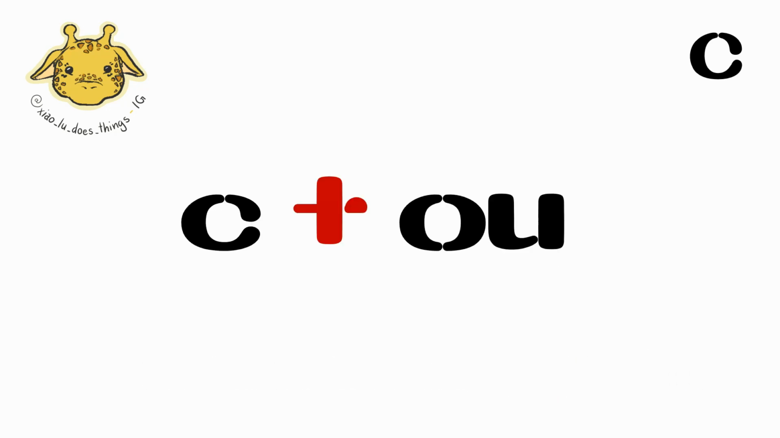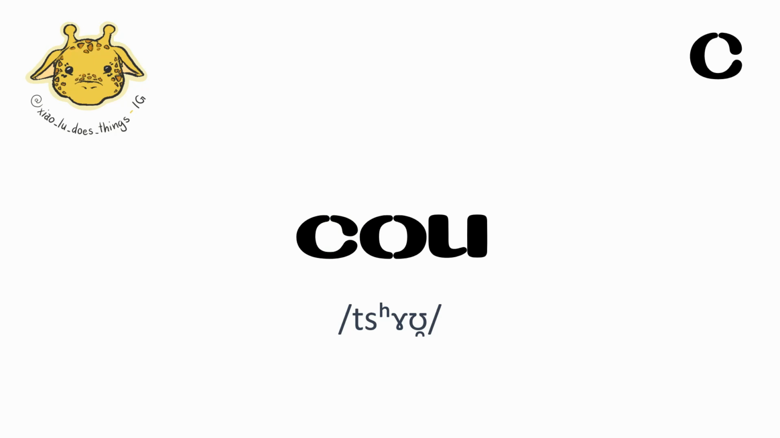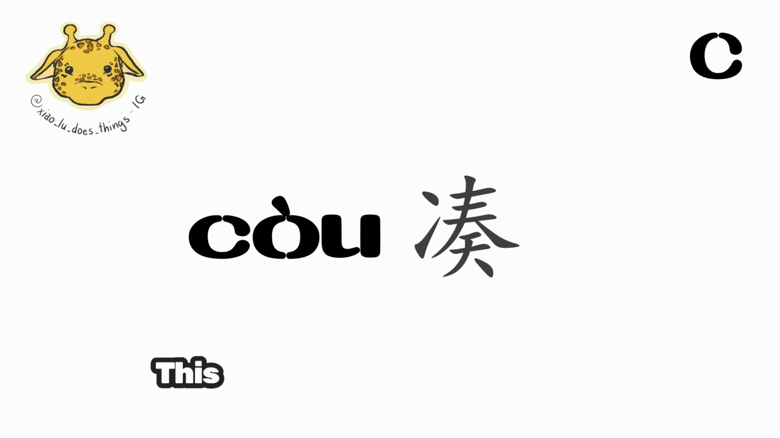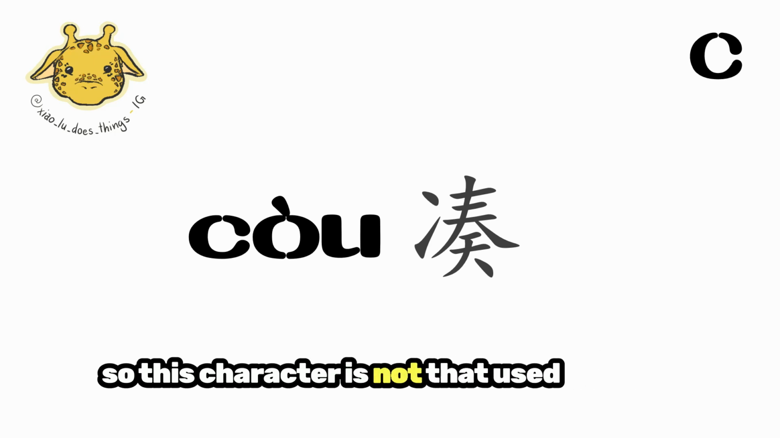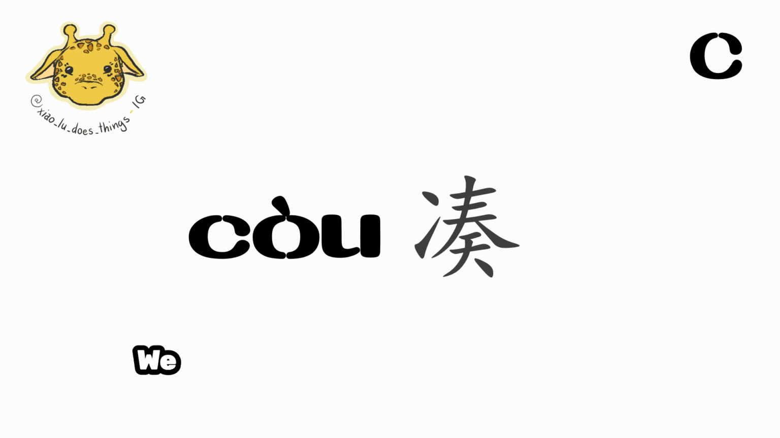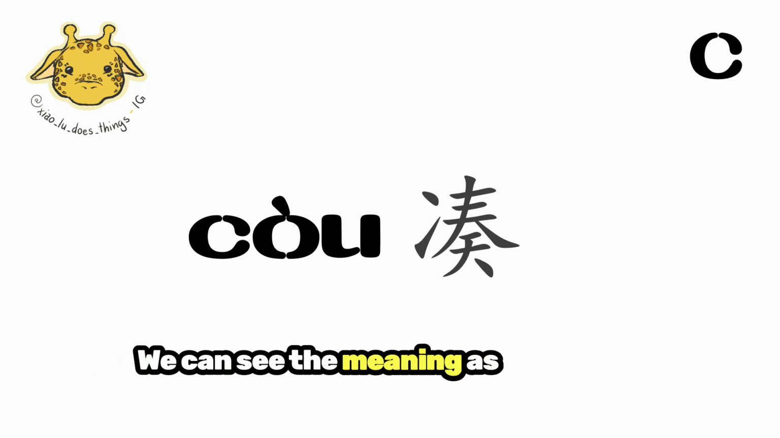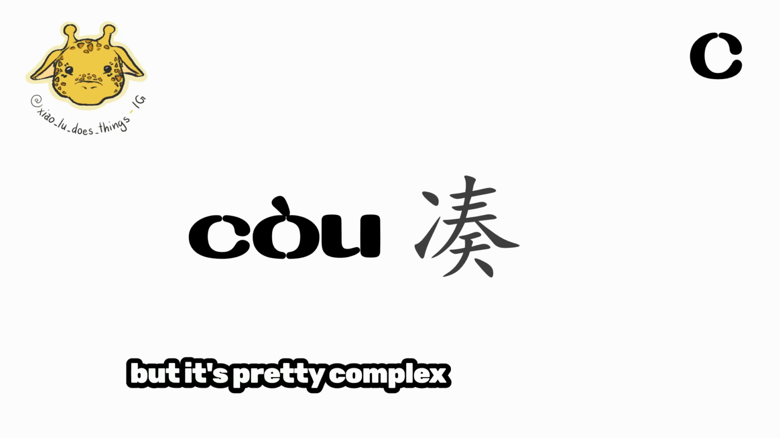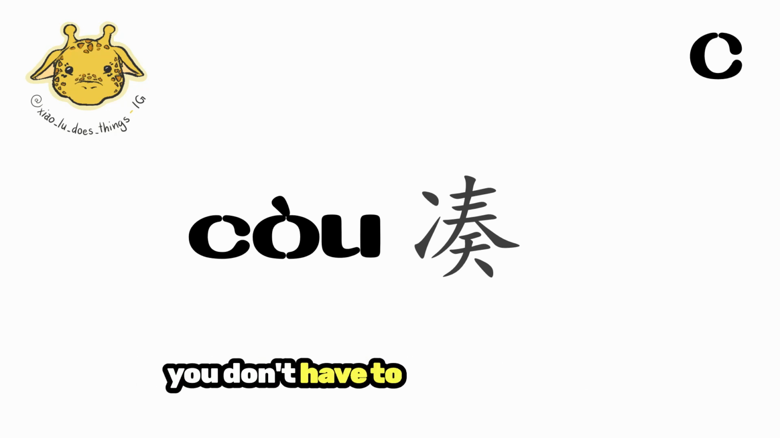Ts, o becomes so. Fourth tone, so. This is also not a common sound, so this character is not that used. Anyway, we can see the meaning as to happen suddenly, but it's pretty complex as a character. You don't have to learn it by now.